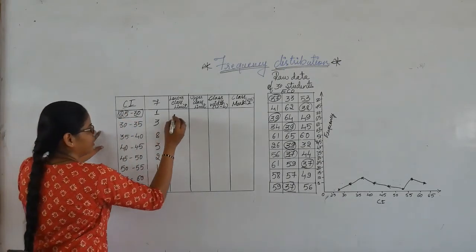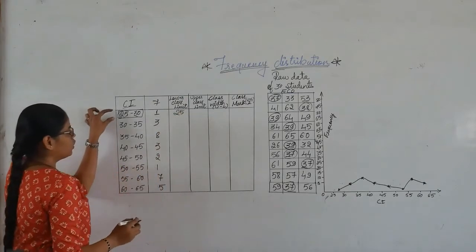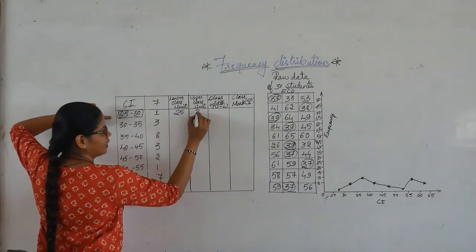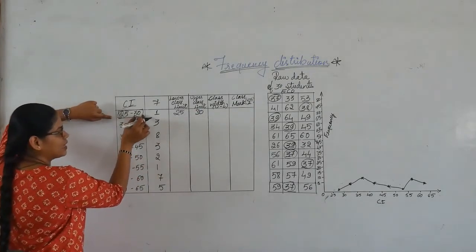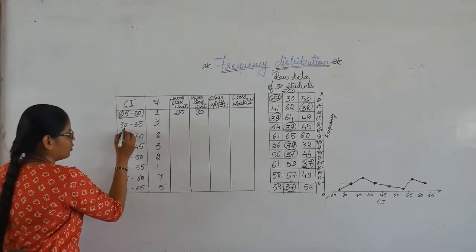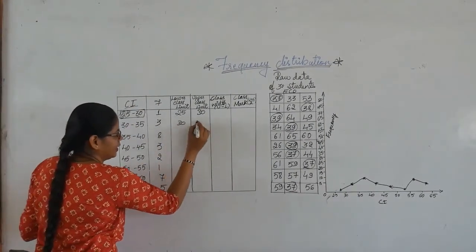Here, 25 is the lower class limit of only this class and 30 is the upper class limit of only this class we are talking about. If you talk about this class, then it is 30 and 35.